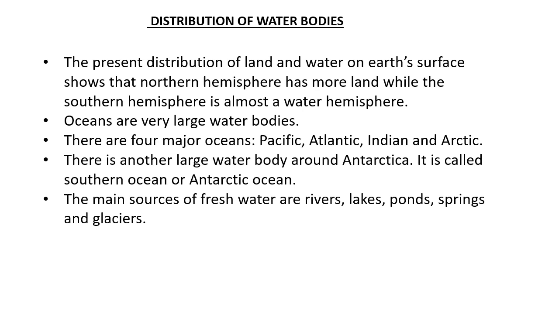The four major oceans are Pacific, Atlantic, Indian, and Arctic. And another large body is around Antarctica. All of you know that it is called the Southern Ocean or the Antarctic Ocean. The main sources of fresh water: the ocean waters are saline water, but fresh water or sweet water sources are rivers, lakes, ponds, springs, and glaciers. All of you know this.